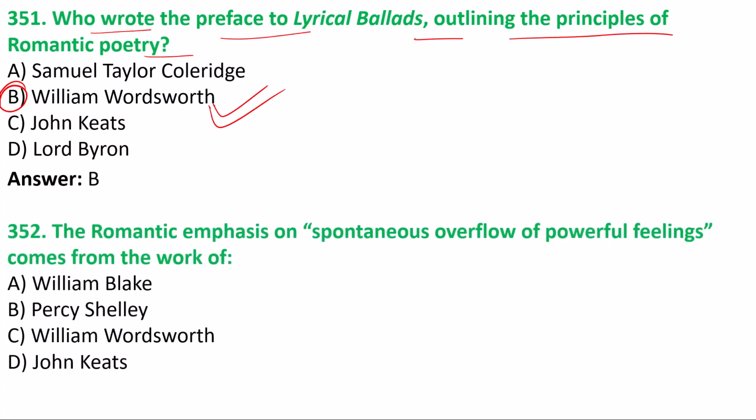Next one, 352, we have the Romantic emphasis on spontaneous overflow of powerful feelings comes from the work of, obviously we have the option C answer. This is the William Wordsworth definition of poetry. He had given his definition. What is poetry all about? He said that this is a spontaneous overflow of powerful feeling.